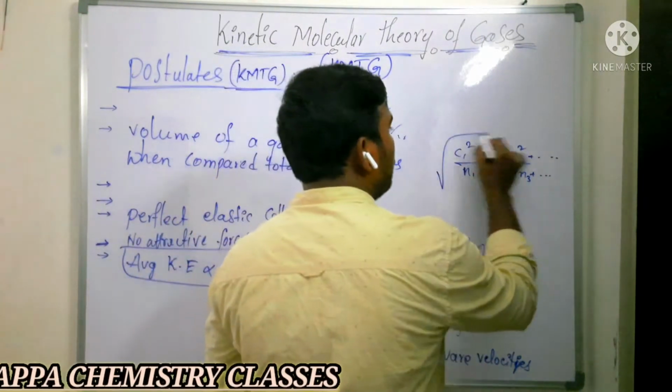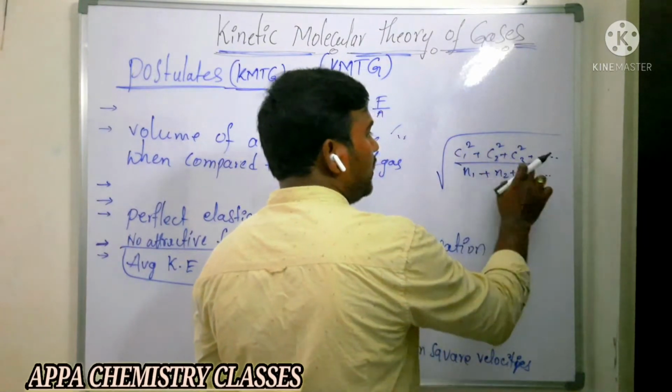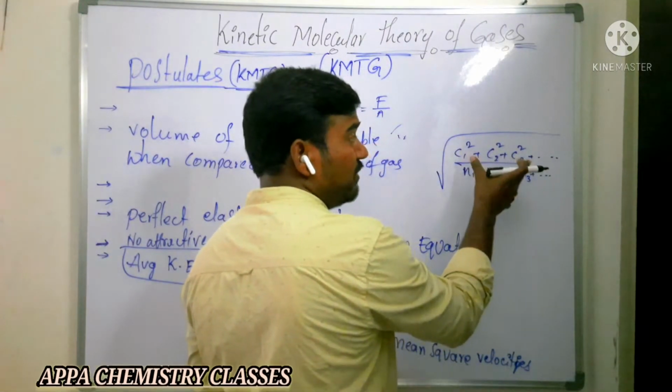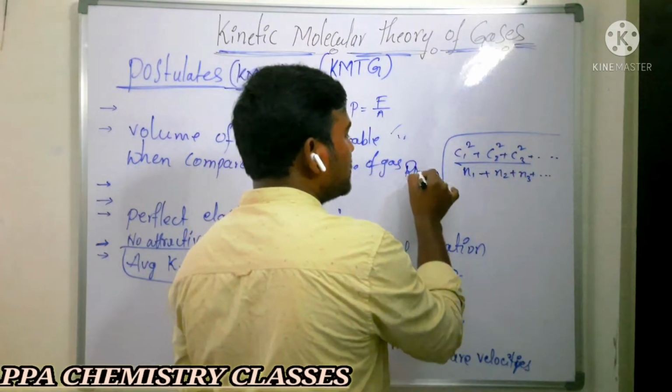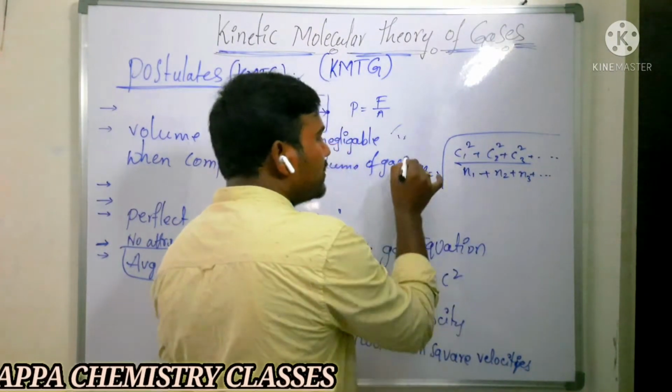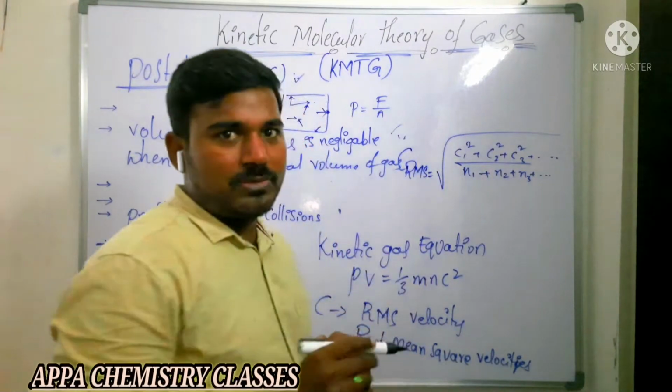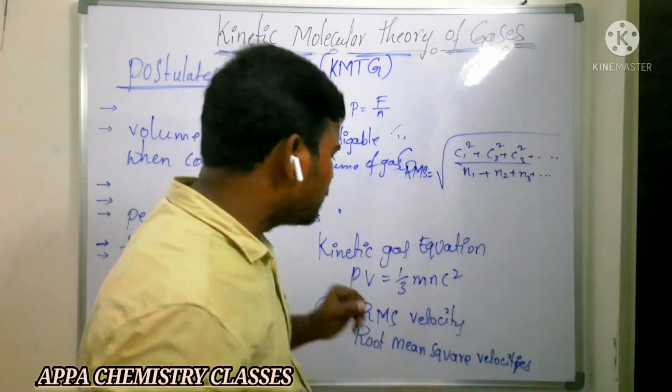That is, the square root of the average of the squares of the velocities is called the RMS velocity. Is that clear? That is RMS velocity.